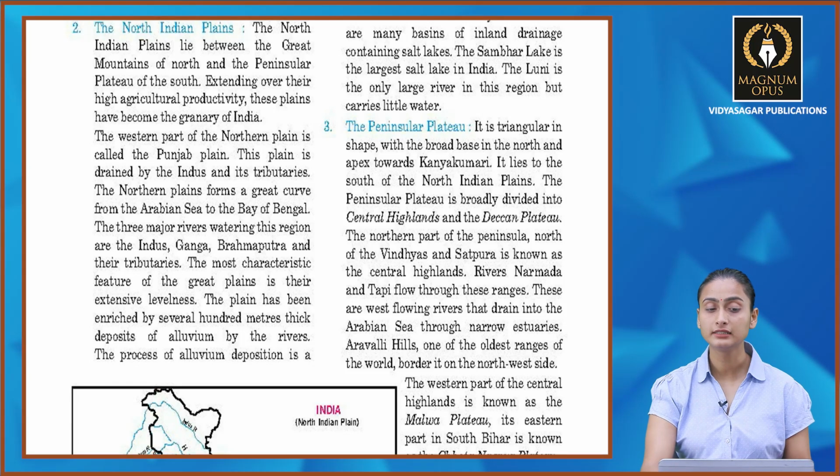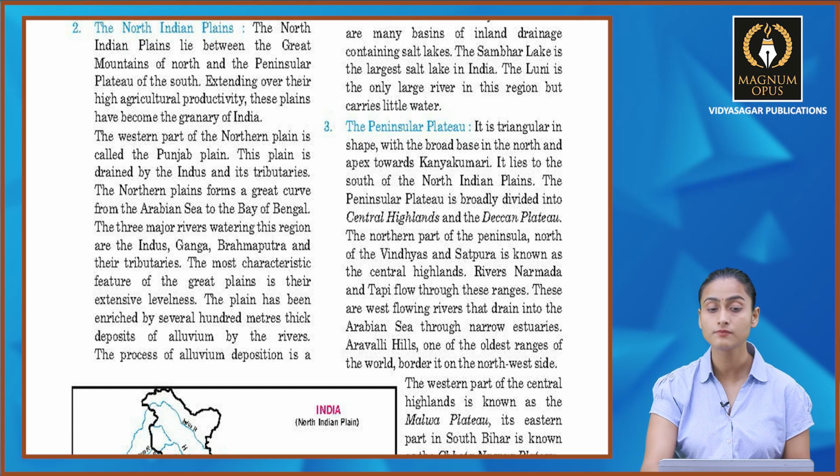Then second we have the North Indian plains. The North Indian plains lie between the great mountains of north and the peninsular plateau of the south, known for their high agricultural productivity. These plains have become the granary of India because यहाँ पे सबसे ज़्यादा agriculture देखा जाता है. Now, the western part of the northern plain is called the Punjab plain, and this plain is drained by the Indus and its tributaries.